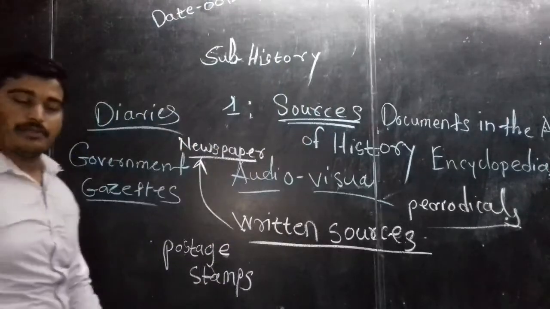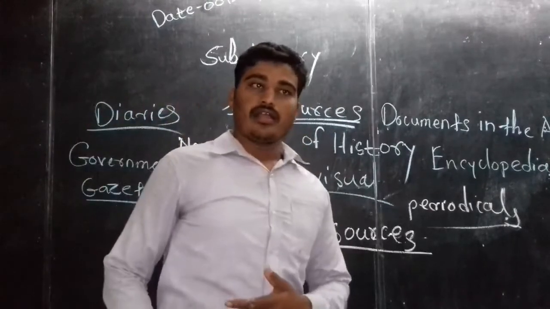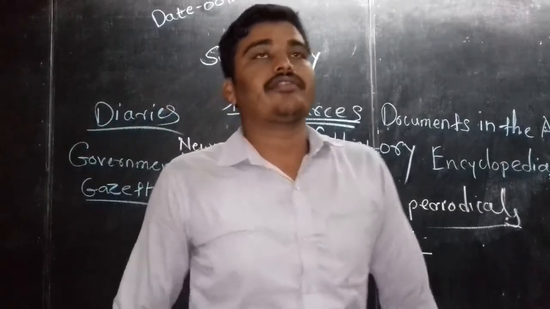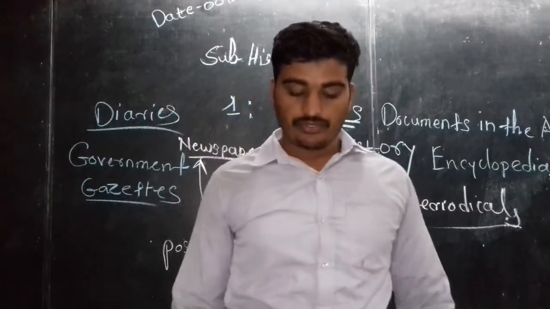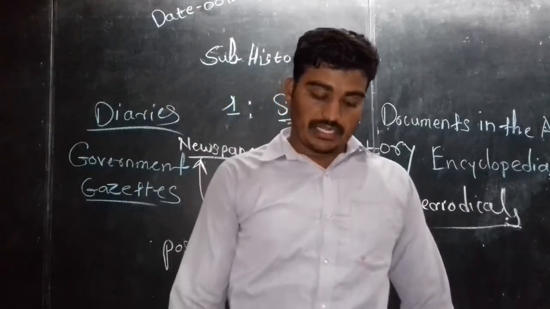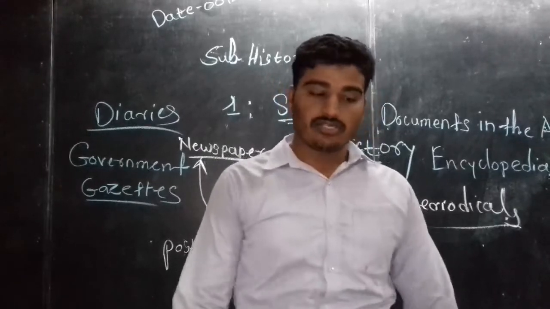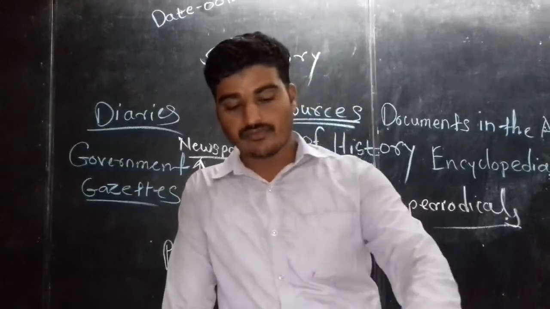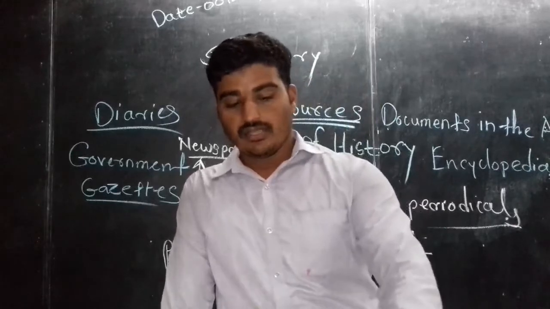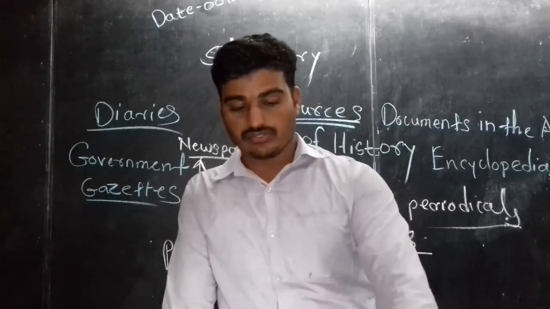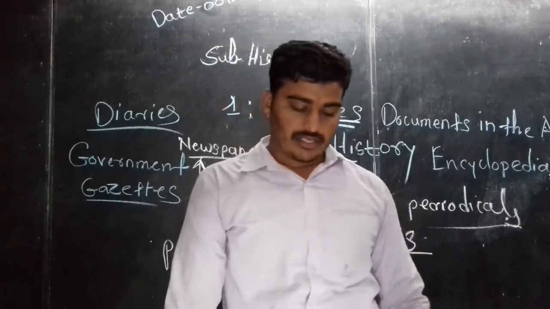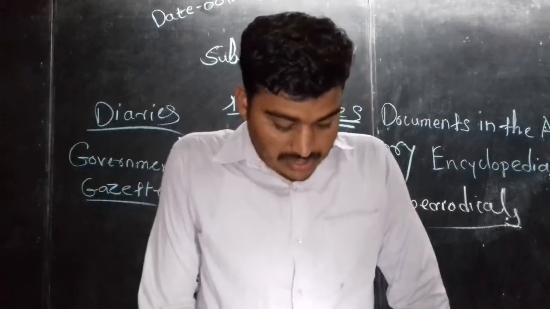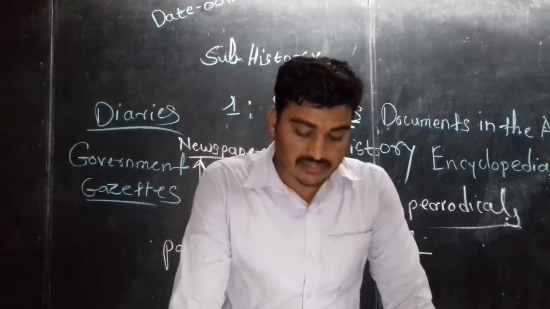Many people have the habit of keeping a diary and writing notes into it, and all these types of diaries we can also use as a reference for the historical source. Next we are going to see reference books.